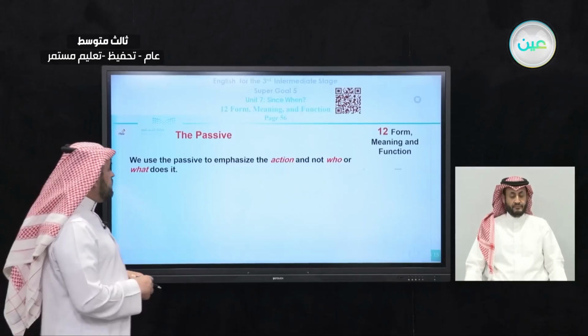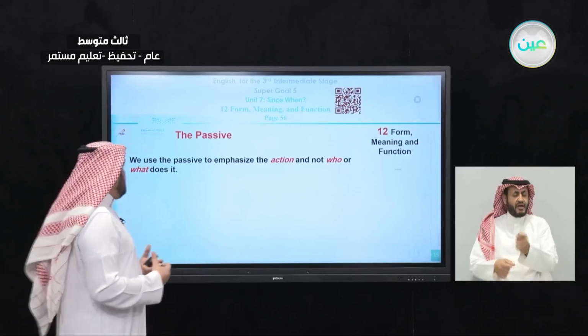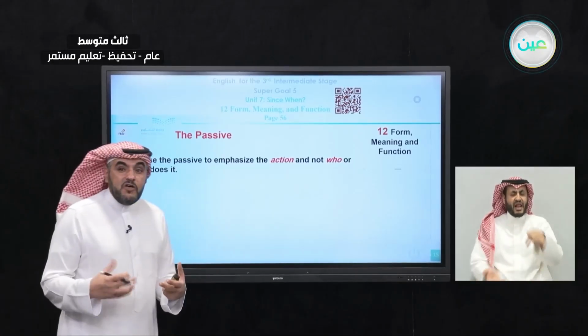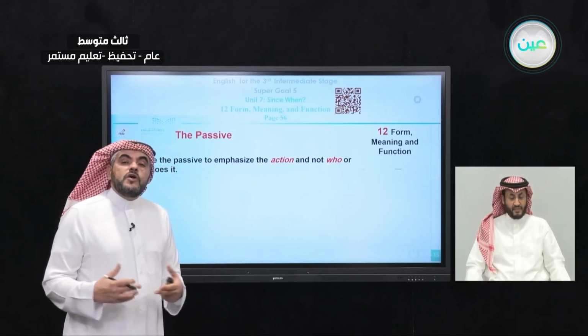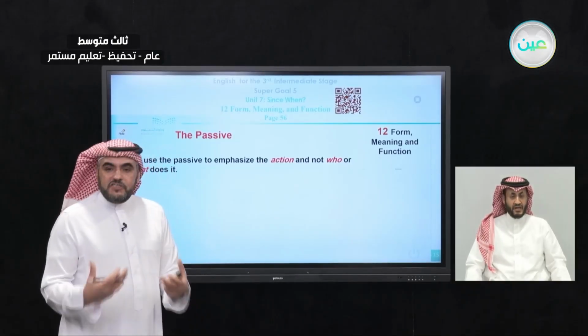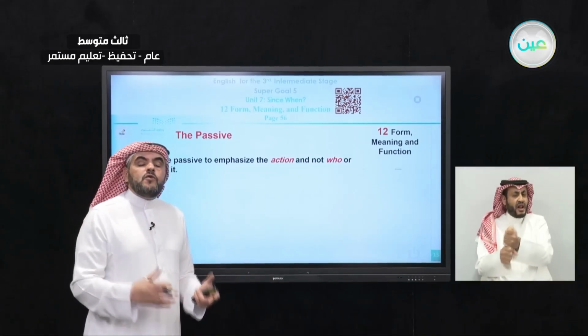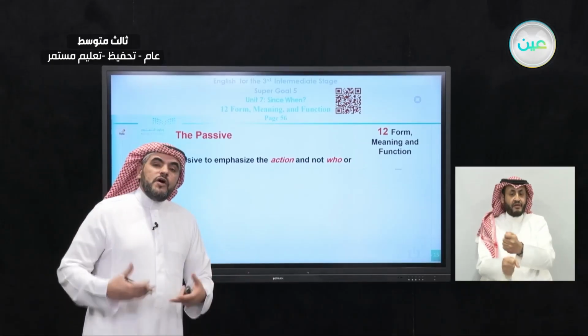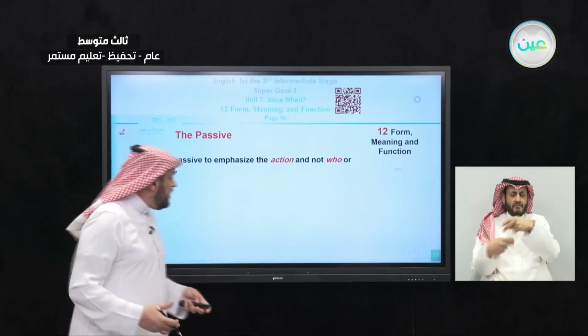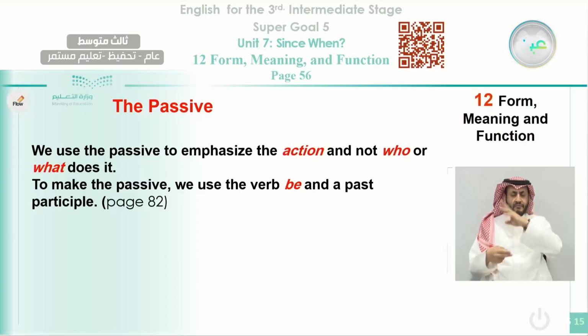We use the passive to emphasize the action and not who or what does it. So when we use the passive here, we concentrate more on the action itself. We don't care who did the action. Okay, but when we use the active form, we care about the agent, or the one who did the action. Also, to make the passive, we use the verb be and the past participle, as we said before, and you can find all the verbs in the past and the past participle, the irregular verbs, on page 82.